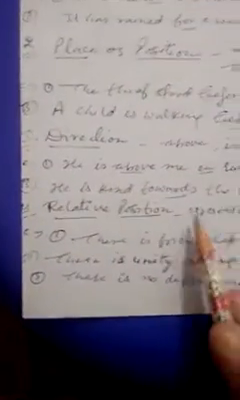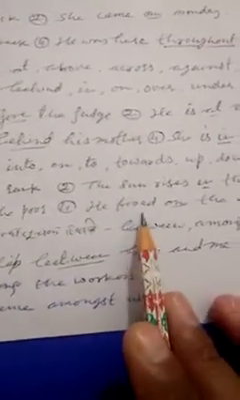He is kind towards the poor. He fired on the enemy. On the enemy means towards the enemy, direction, so the preposition on is used.